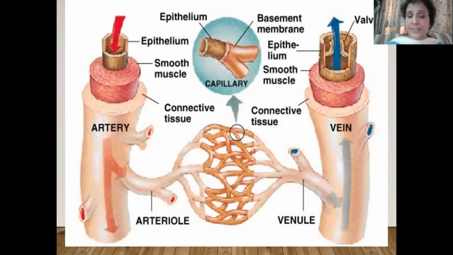The fluid that comes out of the capillary in this surrounding medium is called lymph. So this lymph is nothing but a part of the blood only that comes out of the capillaries in the surrounding areas. In this figure, you can also compare the thickness of the artery and the veins.